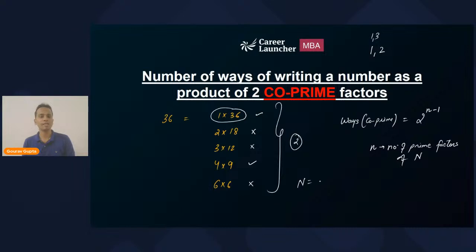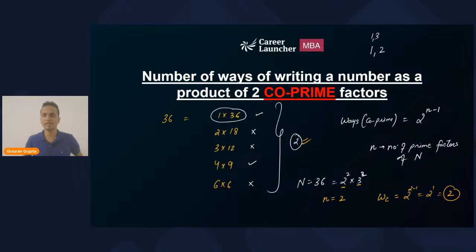So if capital N is, let's say, 36, I can write 36 as 2 raised to the power 2 multiplied by 3 raised to the power 2. How many prime factors does 36 have? What are the prime factors of 36? 2 and 3. So the value of small n is equal to 2, the number of prime factors of 36. I'll take one more example after this. So for 36, the number of ways of writing it as the product of two co-prime factors will be 2 raised to the power 2 minus 1, that is 2 raised to the power 1, which is 2. So we checked it, it is actually 2. The formula is giving the same value.